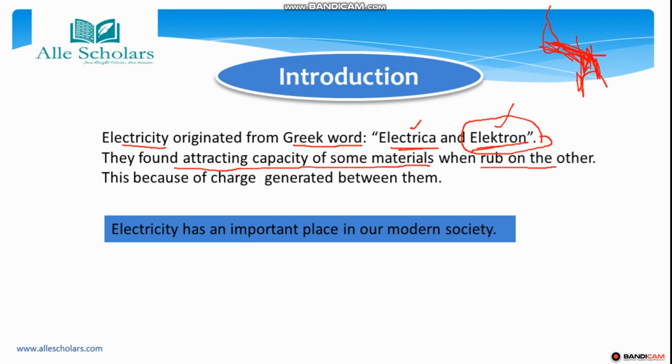Why was this? This is because of charge generated between them. Some kind of charge must be generated between them. That's why this balloon is attracting your hair. One must be a positive charge and the other must be a negative charge. We will read about the charge before going in detail about electricity. First I will explain to you about charge. Okay, so please do this experiment. You can see that when you rub a balloon on your hair, it is going to attract your hair.